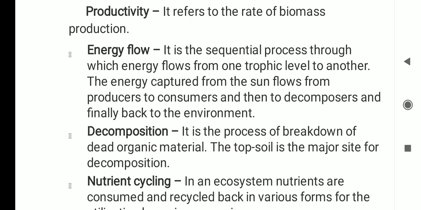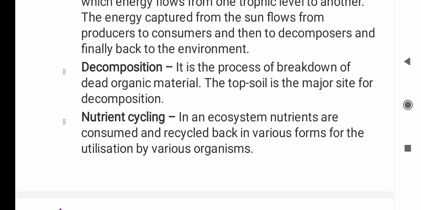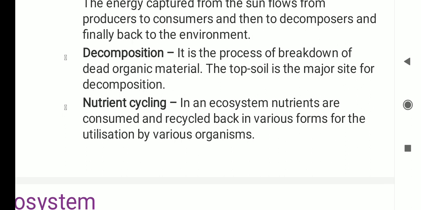the environment. Decomposition. What is decomposition? It is the process of breaking down of dead and decaying organic material. The topsoil is the major source for decomposition. It is a main site for decomposition. Nutrient recycling. In an ecosystem, nutrients are consumed and recycled back in various forms for utilization by various